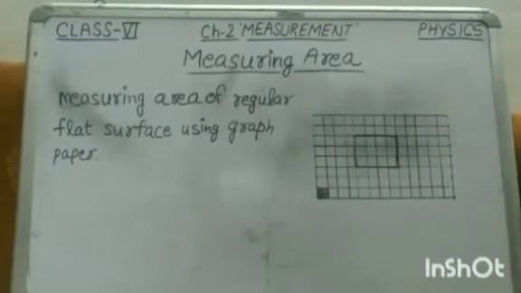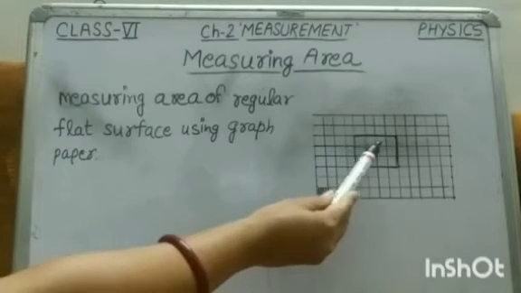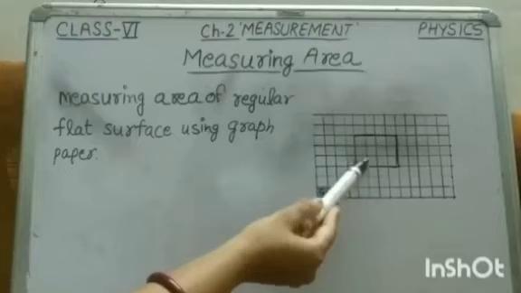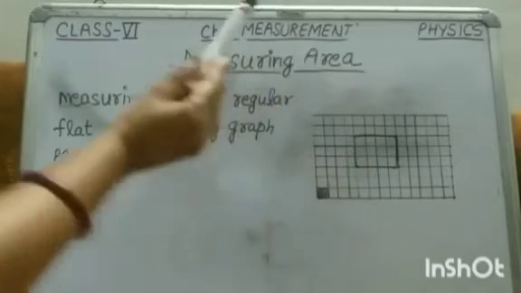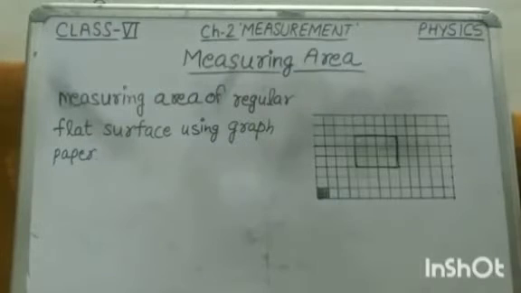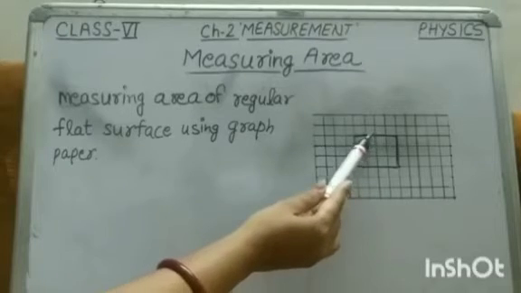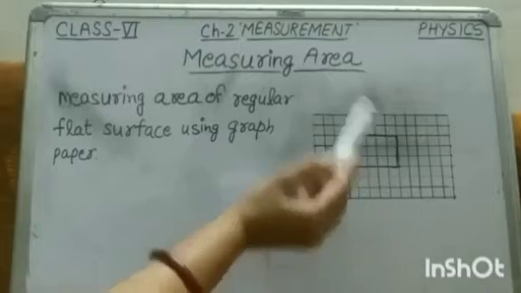Then remove that shape from the graph sheet, and now count the squares which are within the enclosed boundary of that figure. For example, if we count, in length there are 4 boxes, 1 2 3 4, and in breadth there are 1 2 3, 3 boxes.